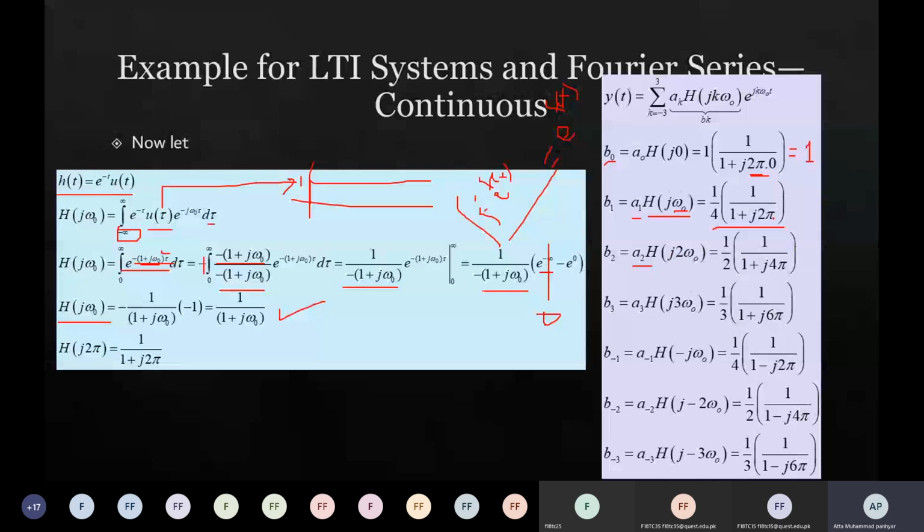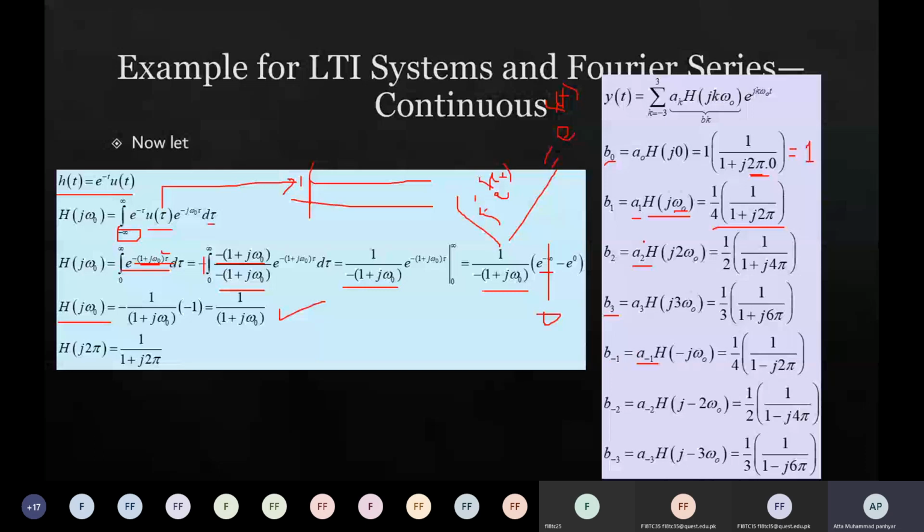So you can see the output was 1 upon 1 plus j2 pi, and if you multiply by k, now k is 2 here, then 2 times 2 pi is 4 pi, so 1 upon 1 plus j4 pi, and so on. b3 was, I think, 1 upon 3, so 3 multiplied by 2 pi is 6 pi, and this is the value of b3. For b minus 1, you just need to negate it, because when you multiply minus k with 2 pi, you will always get a minus result.